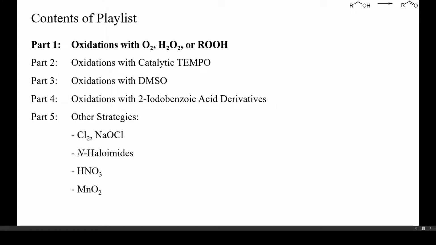These are not usually used in laboratory preparations because these oxidations require more optimization than the strategies discussed in parts 2, 3 and 4 of this playlist. Oxygen and hydrogen peroxide are, however, the most environmentally friendly oxidants and therefore important for large-scale industrial oxidations.